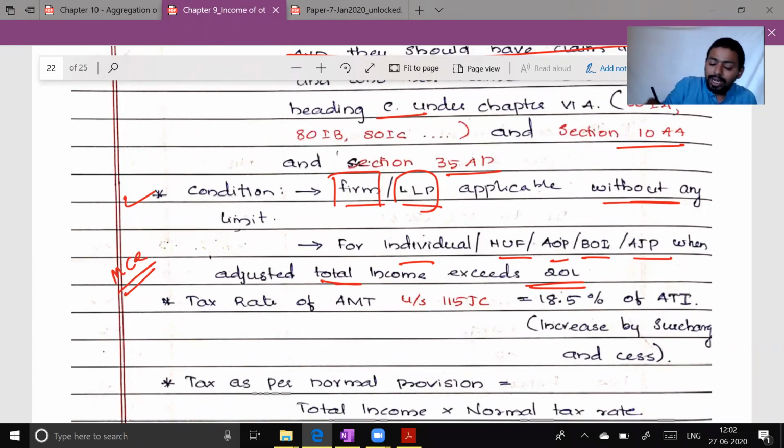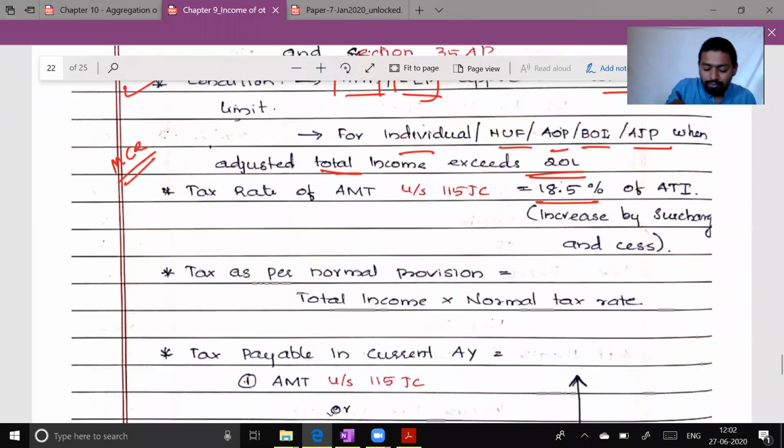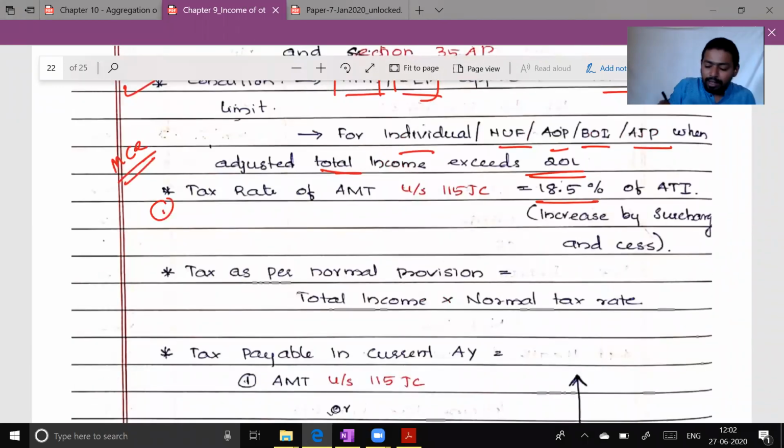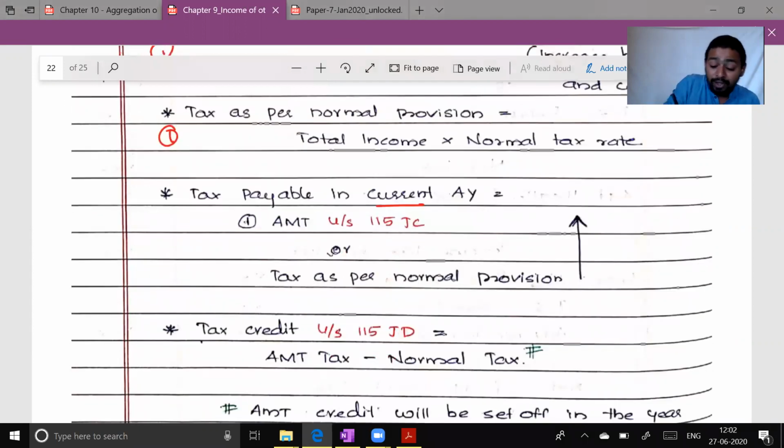What is the rate? Rate I told you, 18.5% plus surcharge and education cess as applicable. We will compute tax as per AMT, we will compute tax as per normal provisions, and finally tax payable in the current year will be AMT under section 115 JC. AMT, 115 JC, please understand, MAT was